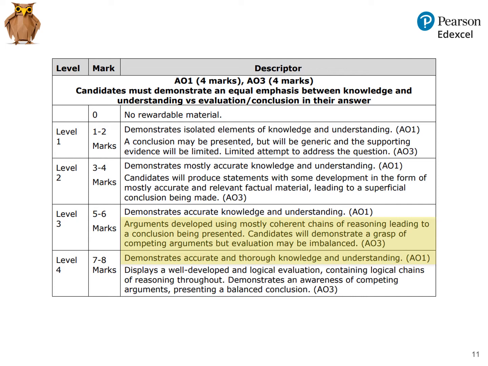Students do not need an explicit conclusion paragraph at the end of their answer, which ties together all the loose ends and gives a judgment. So this answer did contain, particularly in that second paragraph on page 2, what we would call mini conclusions, which were well developed. They were also balanced in that they showed awareness of competing arguments.